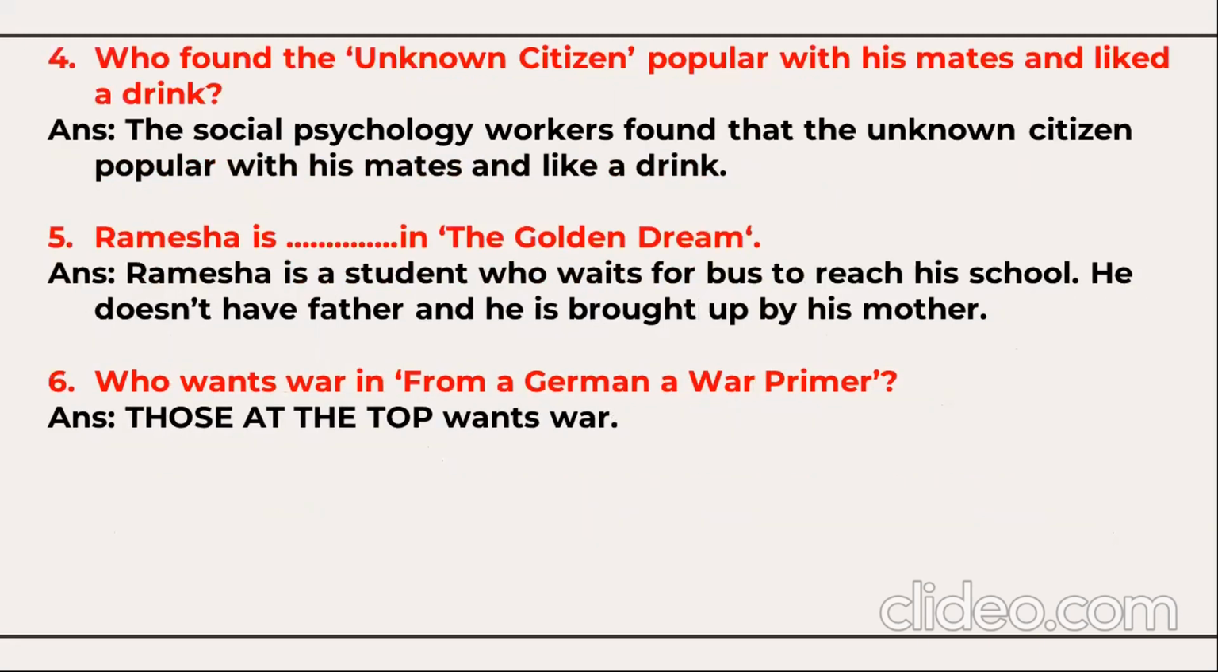Question number 4. Who found the unknown citizen popular with his mates and liked a drink? The social psychology workers found that the unknown citizen was popular with his mates and liked a drink. Who is Ramesha? Ramesha is a student who waits for the bus to reach school. He does not have a father, he is brought up by his mother. In the story, The Golden Dream, who wants war in the poem From a German War Primer? Those who are at the top want war. So like this, out of 6 questions, you need to attempt 5, each for 1 mark.